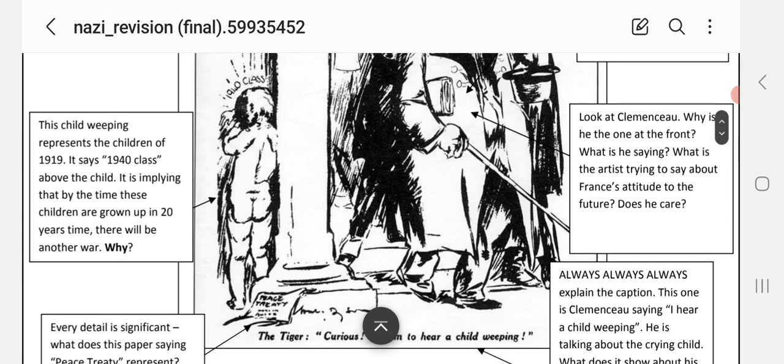Look at Clemenceau. Why is he at the front? What's he saying? And what is the artist trying to say about France's attitude to the future? Does he care? It could also link to he wanted the most revenge. The child weeping represents the children of 1919. It says 1940 class above the child. It's implying that by the time these children are grown up in 20 years' time, there will be another war. Why?